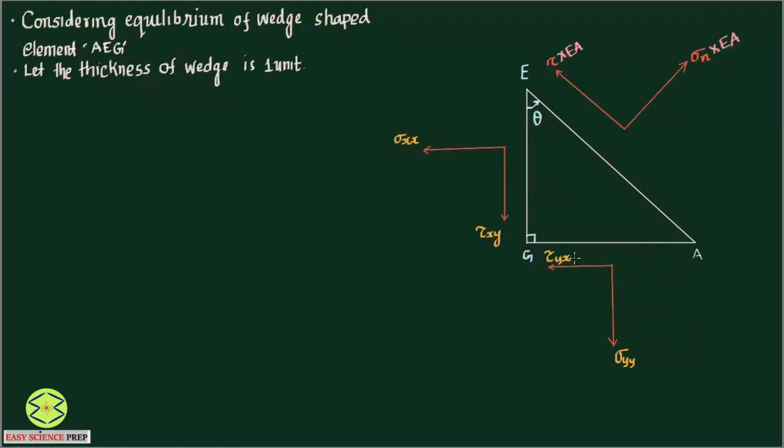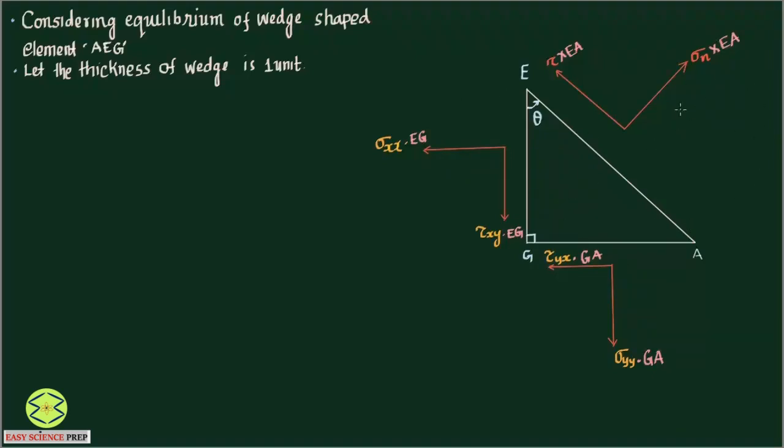So we should multiply this by GA, and here also GA. Now this particular length is EG, so into EG will come here, and into EG here. So we are now able to transform all the stresses into forces.